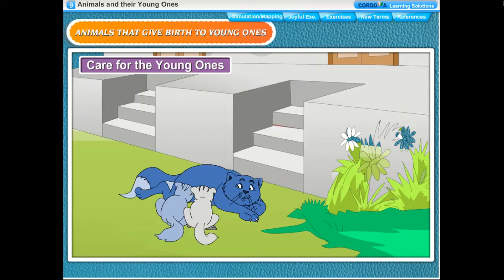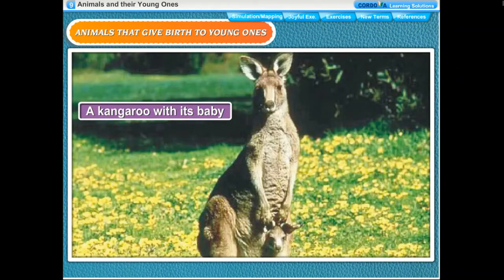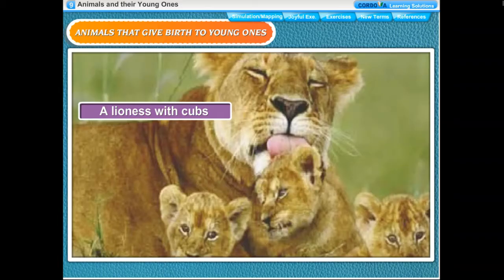Care for the young ones. In mammals, babies are formed inside the body of the mother. They stay inside for several weeks and then they are born. When the babies are born, they are weak and helpless. Mothers care for their babies. They clean them, teach them to find food, to live on their own and protect them, till they learn to look after themselves. They feed their babies with their own milk. In some mammals, fathers also provide help by hunting food and guarding their young ones.